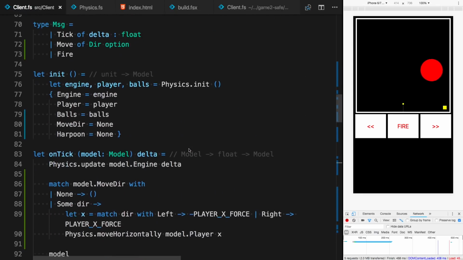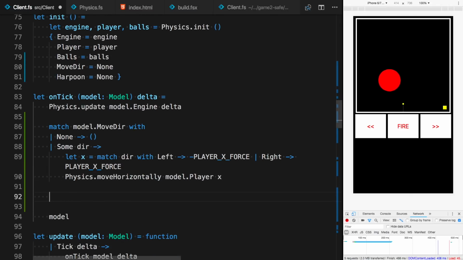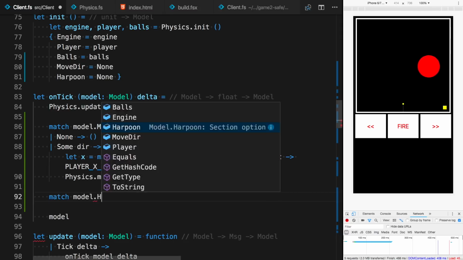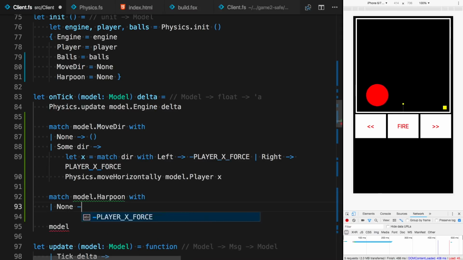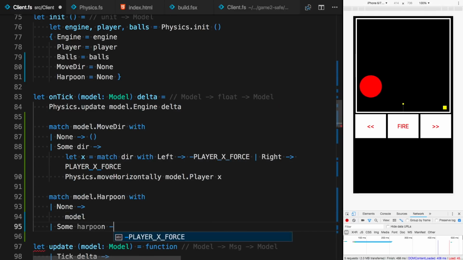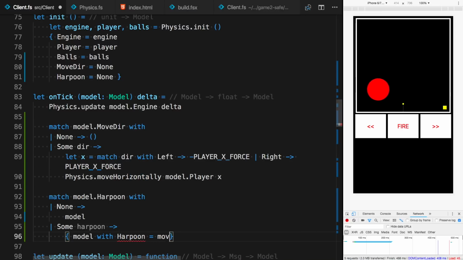And we'll move to the onTick function here and see if we have a harpoon. And if we have no harpoon, just output the current model as we did before. And otherwise, output a model with harpoon updated.